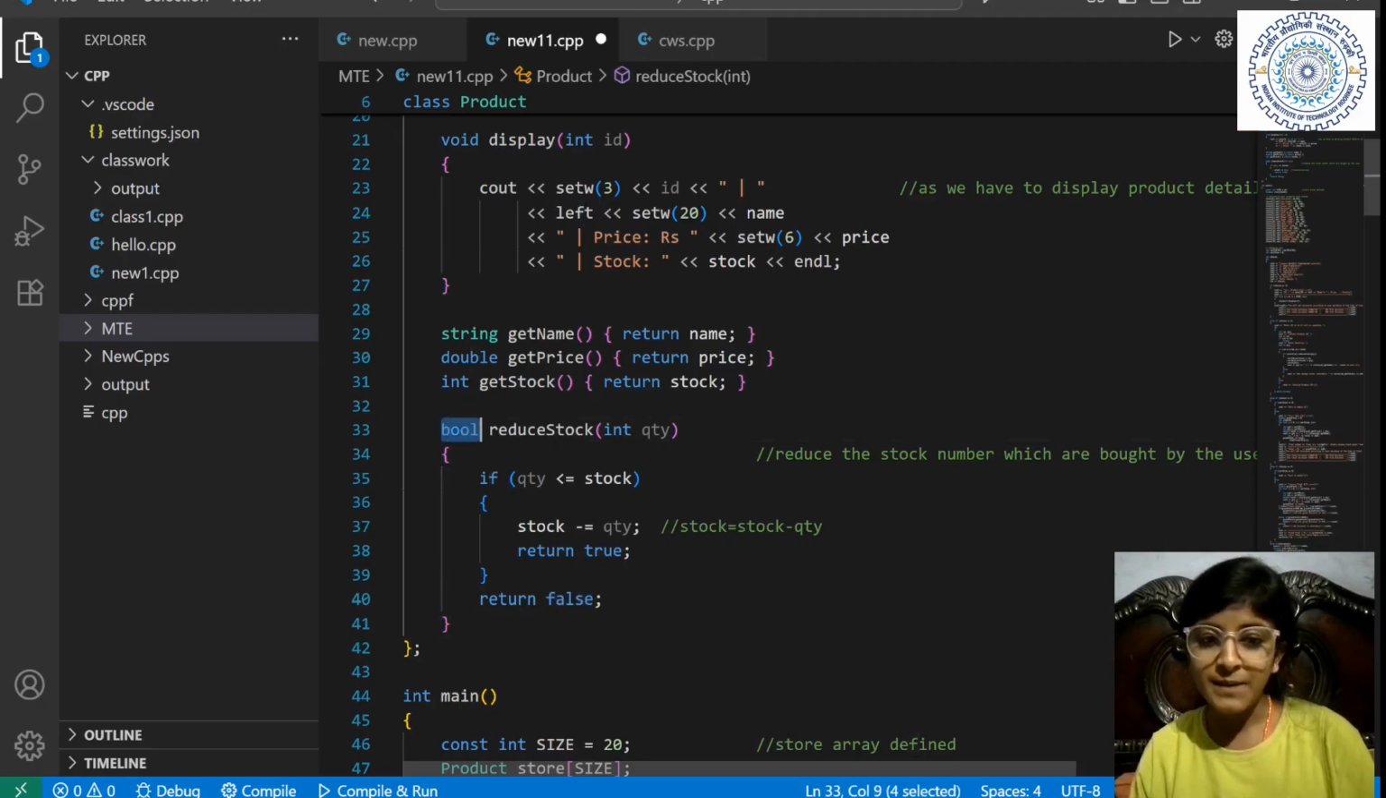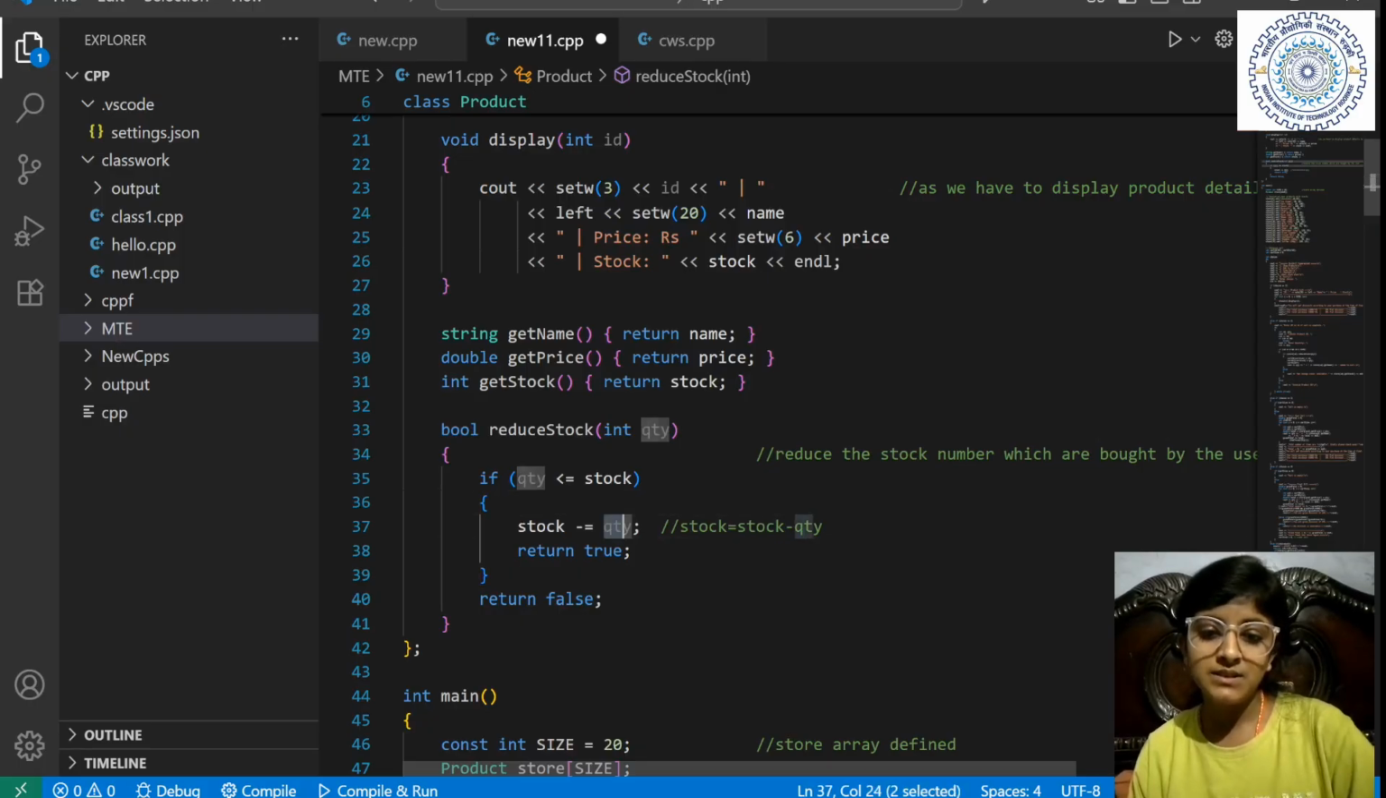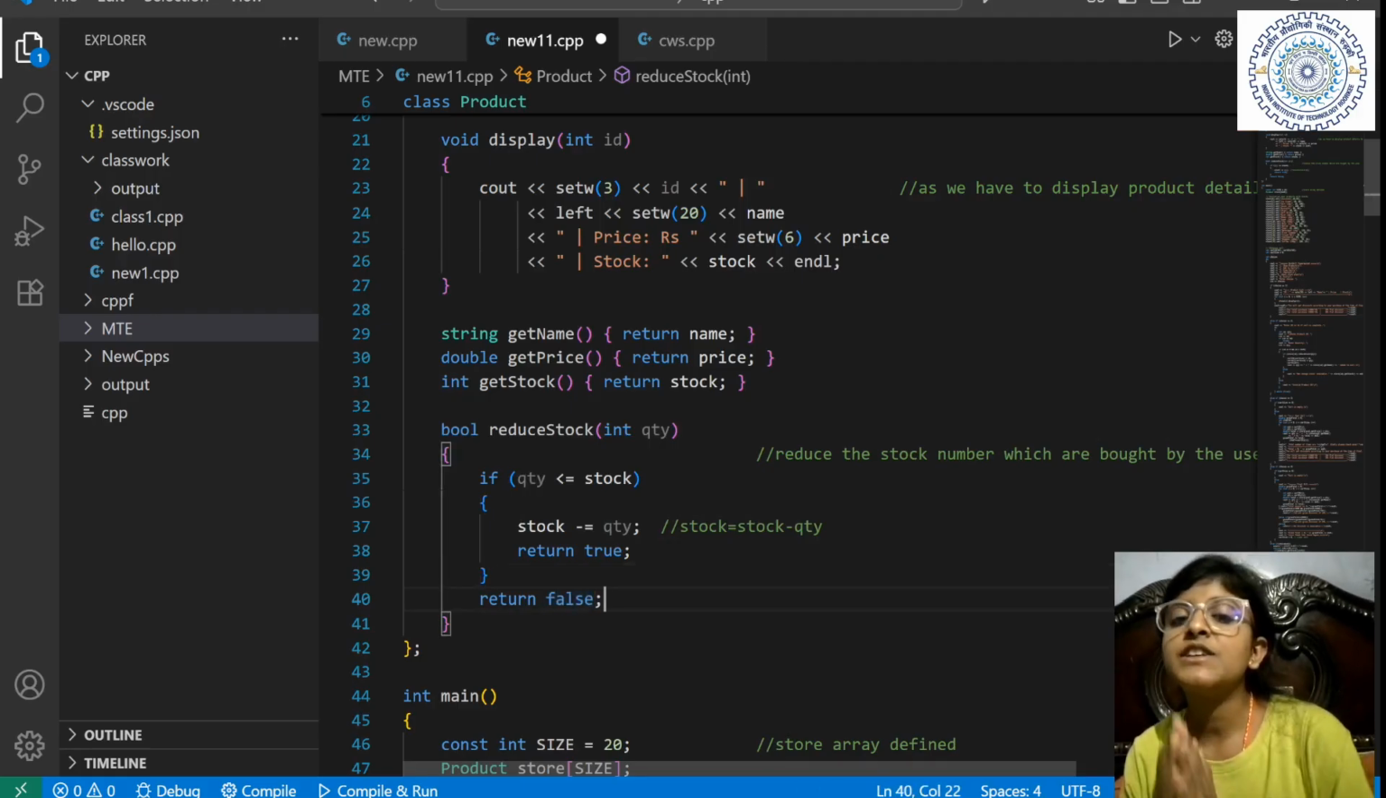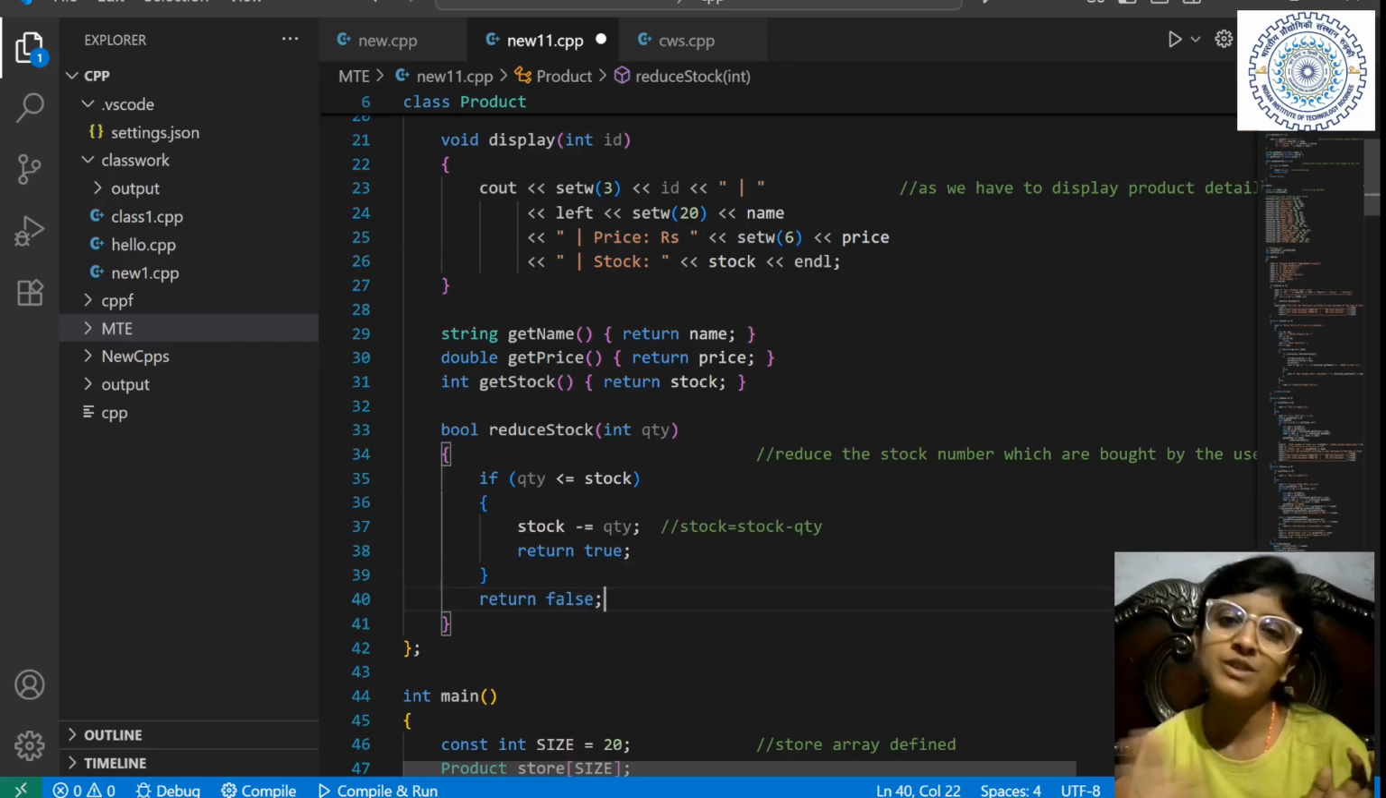This is a bool data type, so it will return true or false. If it is okay, then we reduce. If it is not okay, then we return false. Now you'll think what is the matter of it. We will see when it will be in use. We will see why we have used bool here. It is necessary to use bool here to make things easy.